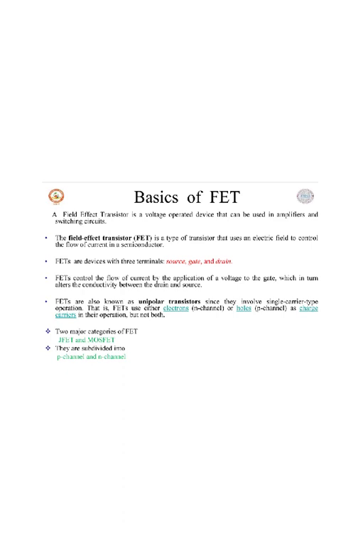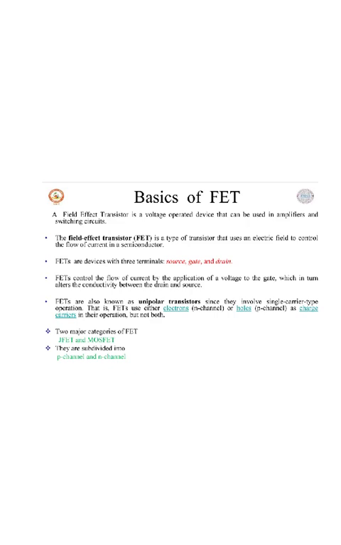circuits. Field effect transistor is a type of transistor that uses an electric field to control the flow of current in a semiconductor. FETs are devices with three terminals: source, gate and drain. FETs control the flow of current by the application of a voltage to the gate, which in turn alters the conductivity between the drain and source.